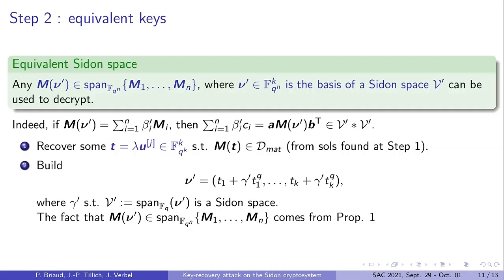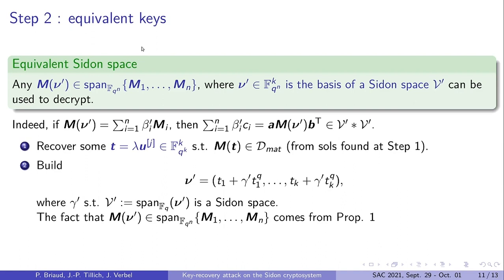So at this point, after step 1, we are able to have as many solutions over FQK as we want, but we don't control them at all, because we have fixed values arbitrarily, and we don't control the shape of the solutions. So we are still far from targeting our key mu, because first we have a bunch of solutions, and also mu is over FQN and it's not over FQK.